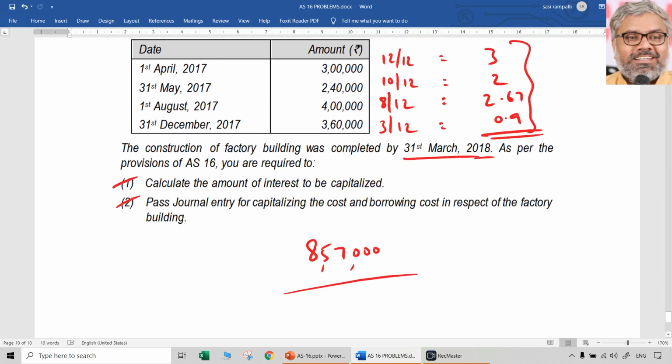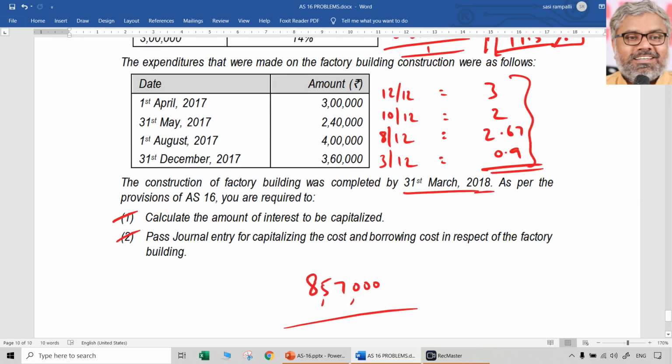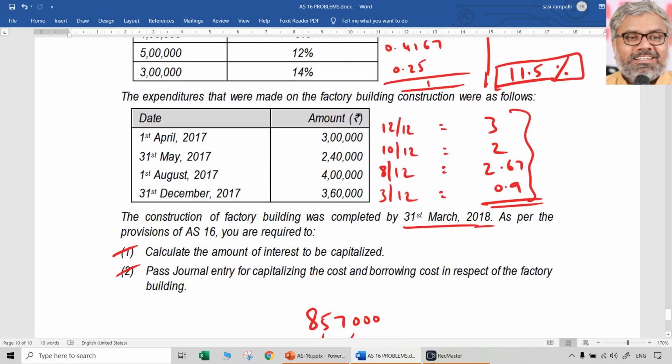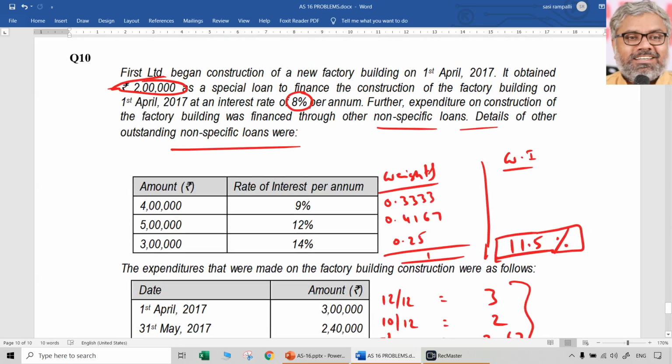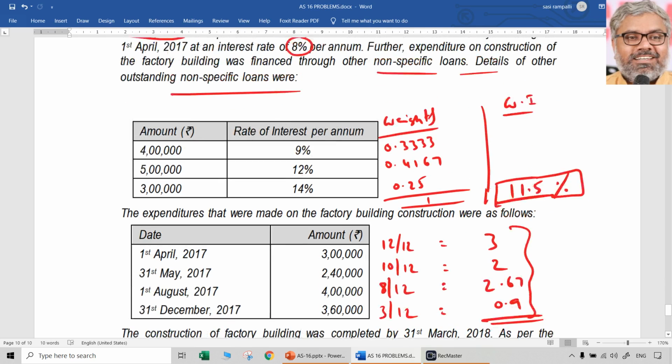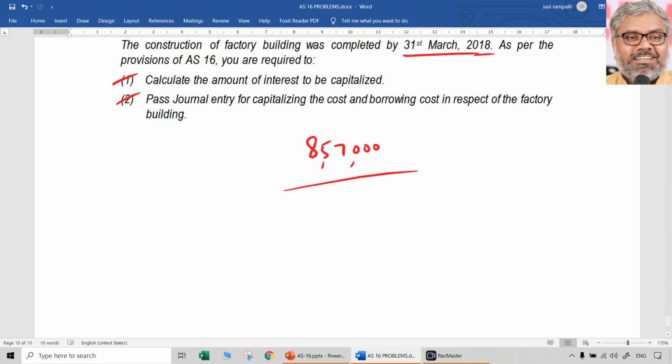Or 8,56,667. That's okay. Ultimately, more or less it will be the same. So 8,57,000 is the total expenditure. In that, how much is related to general loan and specific loan? Specific loan first we have to exclude. Specific loan was 2 lakhs with an interest rate of 8%. So if you take out this 2 lakhs at 8%, the remaining will be how much? 6,57,000